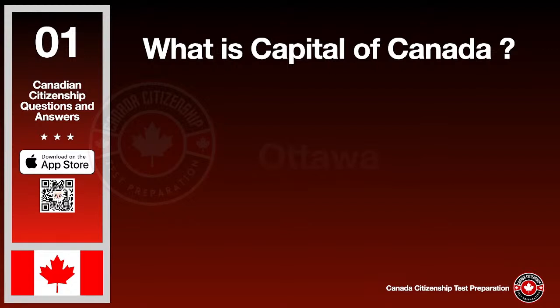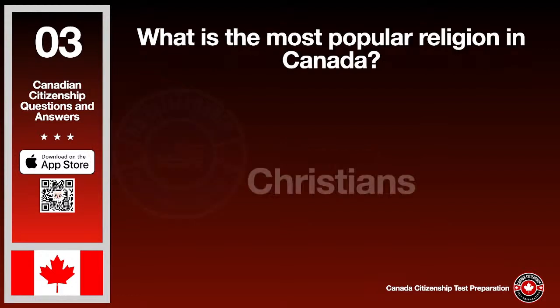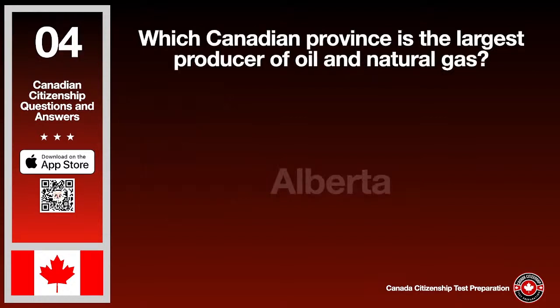What is the most popular religion in Canada? The answer is Christians. Which Canadian province is the largest producer of oil and natural gas? The answer is Alberta.